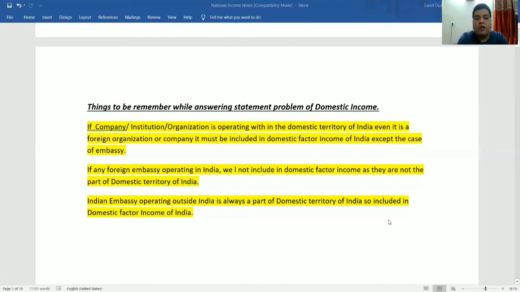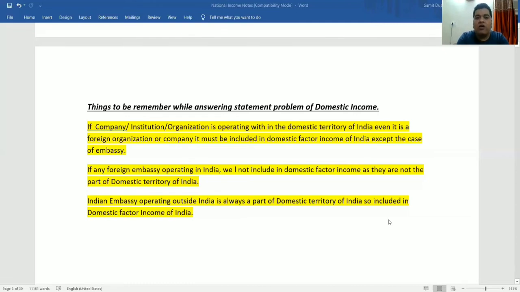Okay, so I have told you in the starting, if the organization or the company is operating within the domestic territory of India, then we include it in the domestic factor income of India.